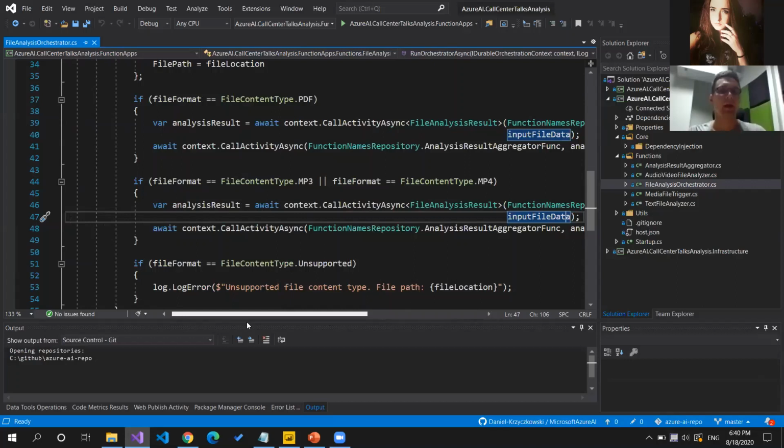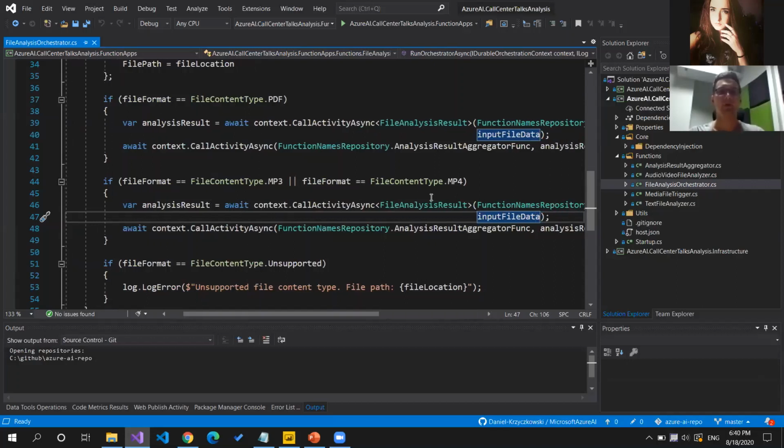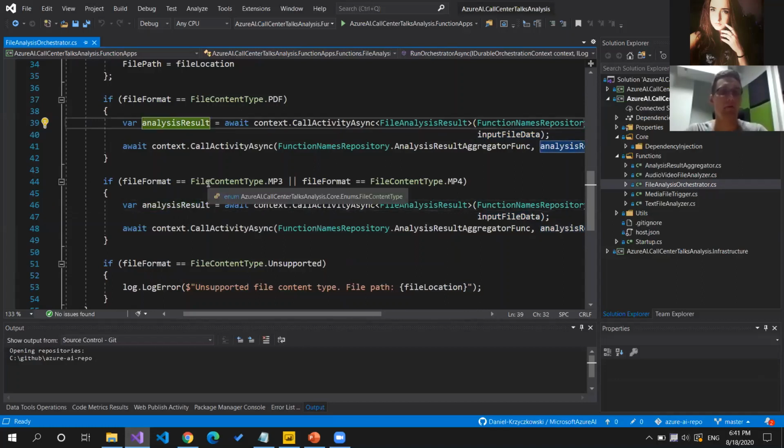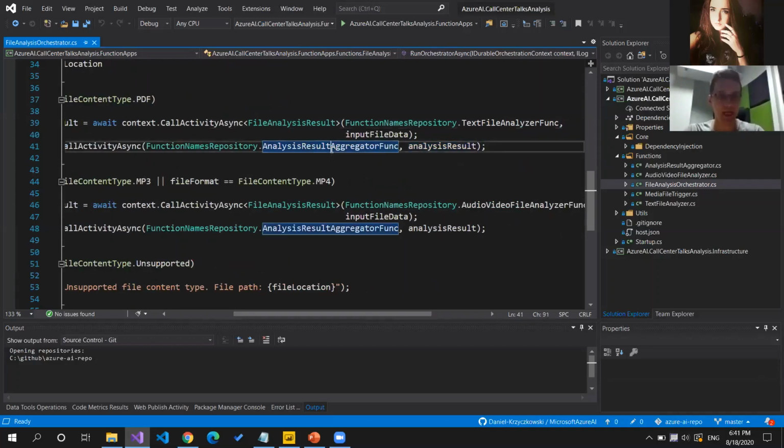And now, after we have analysis result from those functions, and I will discuss them in detail in a minute. Once we have analysis result in both scenarios, we can call the last function, so analysis result aggregator function, that is responsible for storing this analysis result in the Azure Cosmos DB.